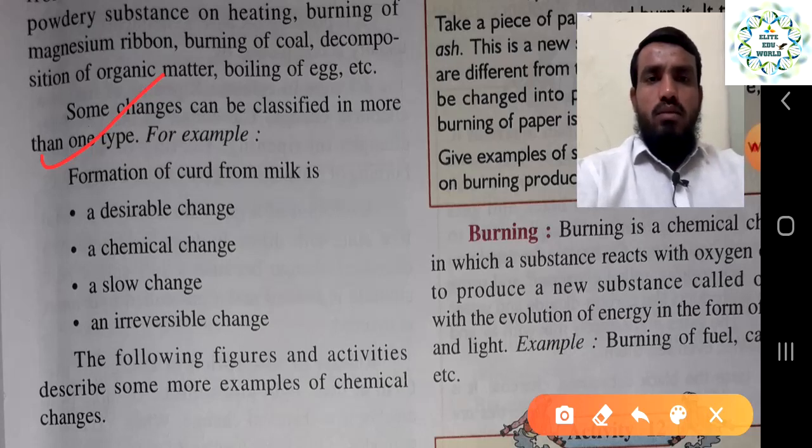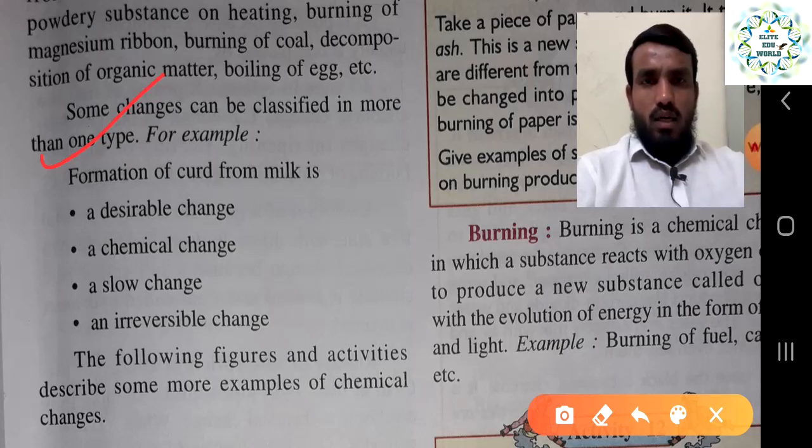It is an irreversible change, right, because it cannot be reversed. If we take the example of forming of milk, it can be suitable into 4 categories, and it can be a common example for all 4 categories. So the following features and activities describe some more examples of chemical changes.